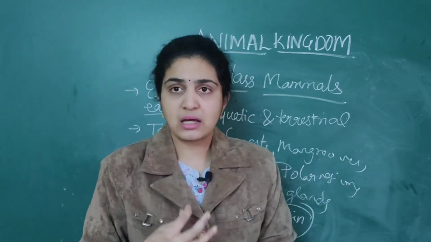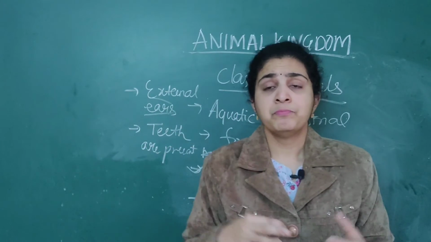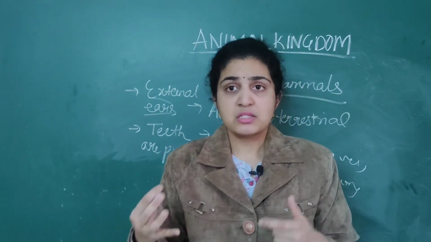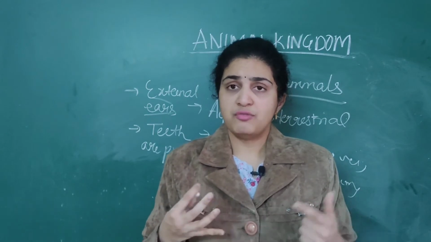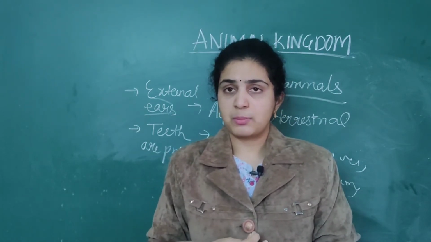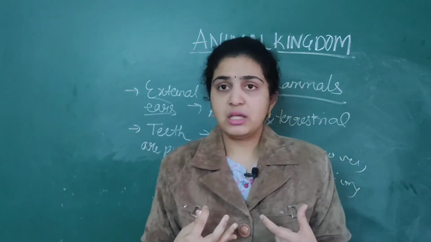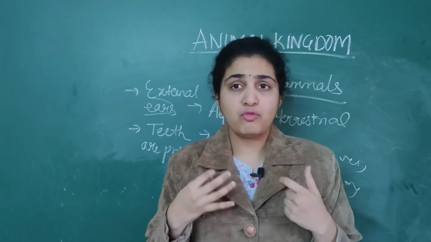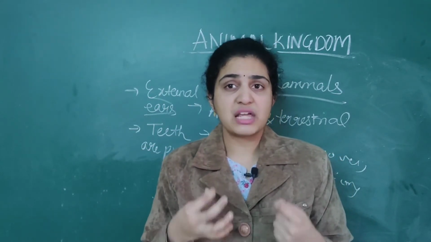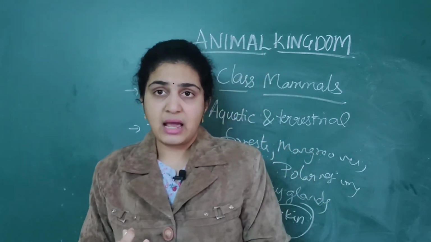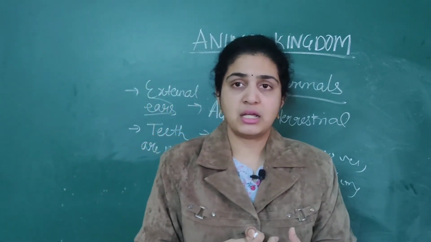As well as teeth are also present, numerous teeth. There are different types of teeth. Suppose carnivores, which usually eat flesh, have different types of teeth. We humans have different types of teeth, because carnivores eat all the fleshy food, so they will have canines which are very sharp in nature.